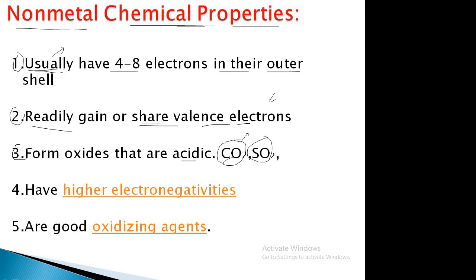And what was the oxide of metals? That is, the oxide of metal is basic and the oxide of non-metal is acidic. Then come to the fourth point, have higher electronegativities. That means their tendency to gain electrons is very, very high, or you can say the electron affinity of non-metals is very, very high. Okay, and they are good oxidizing agents. As they can take electrons from other species, other elements, they can act as oxidizing agents.